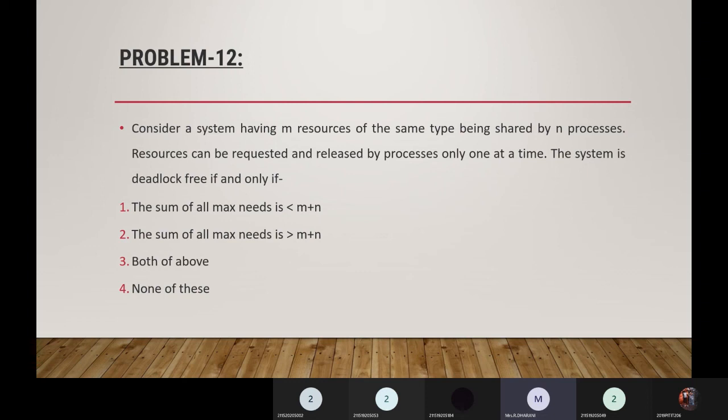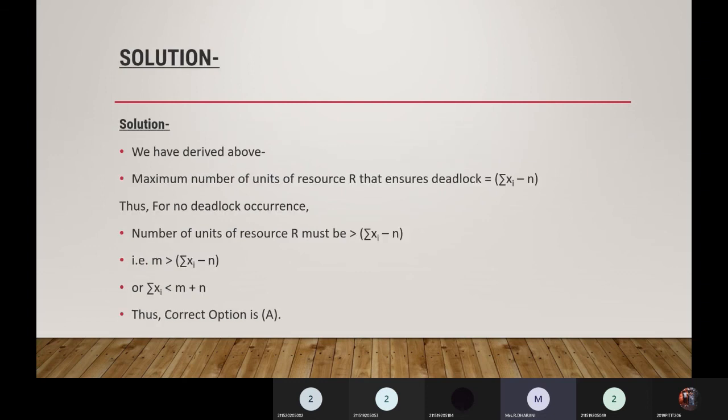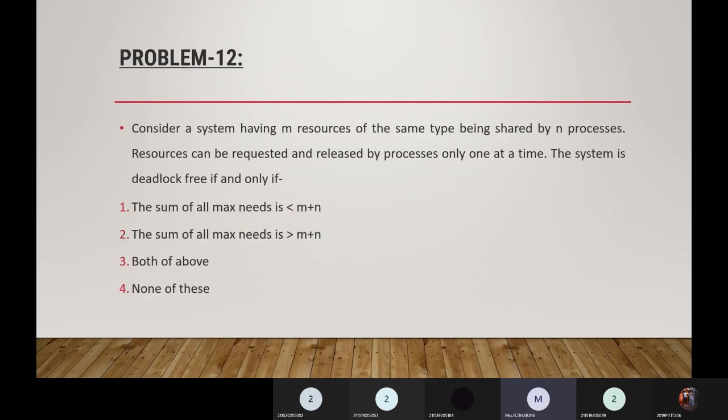Let's see. We have derived from the above question that the maximum number of units of resource R that ensures deadlock is the summation of xi minus n. We already derived this for finding the maximum number of units of resource R. So for no deadlock occurrence, the number of units of resources R must be greater than the summation of xi minus n. That is, resources should be greater than the summation of xi minus n, or the summation of xi should be less than m plus n. So the correct option is A. The sum of all maximum needs should be less than resources plus processes.